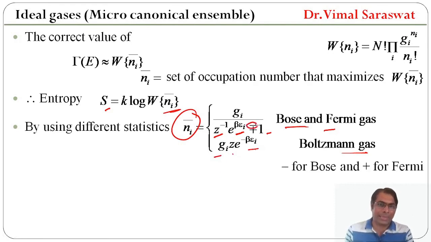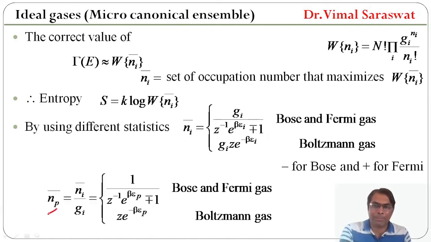Here this negative is for Bose and positive is for Fermi. It means for Bose gas, Ni bar equal to Gi divided by Z raised to minus 1 e raised to beta ei minus 1, and for Fermi gas, Ni bar equal to Gi upon Z raised to minus 1 e raised to beta ei plus 1.